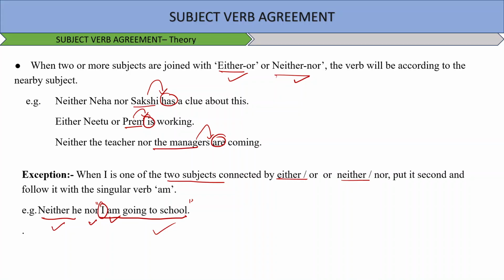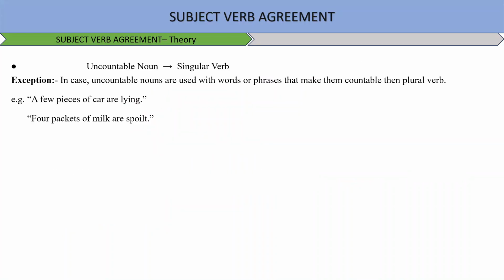Now you see, correct answer. What is the other part of it? That there's also an exception. For example, if the noun is uncountable and there is a singular verb, right? In case uncountable nouns are used with words or phrases that make them countable, then in that case a plural verb will be used. For example, a few pieces of car are lying.